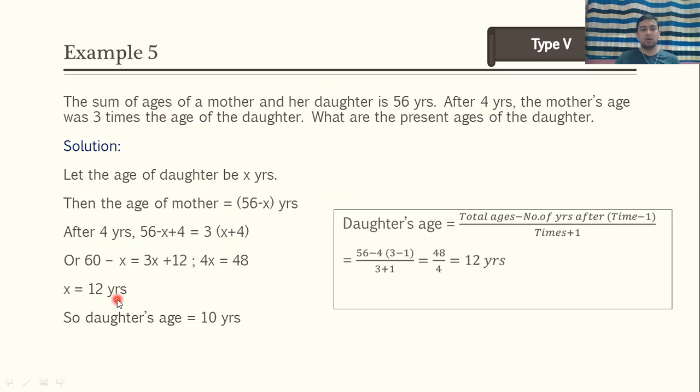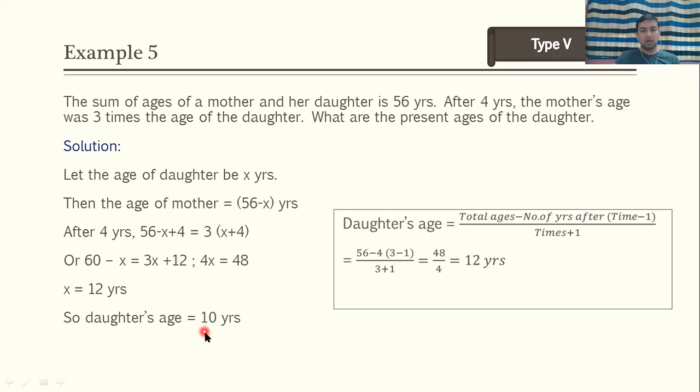You will get x is equal to 12 years. Okay. So कैसे आए 60 minus 12? It will be 48 and 3x plus x it will be 4x. So x is equal to what? 12 years. X क्या है यहाँ पे? Age of daughter.